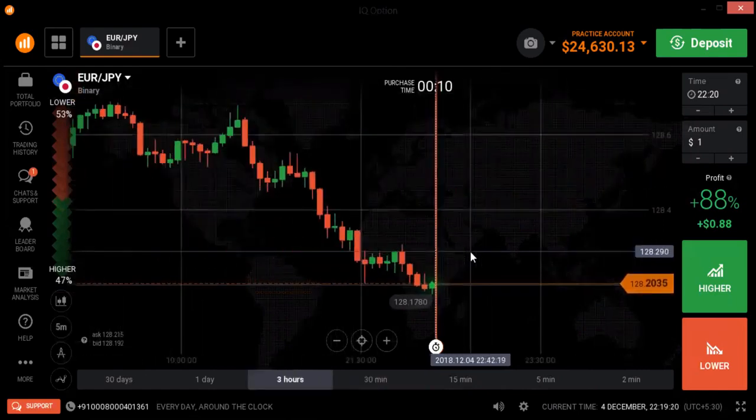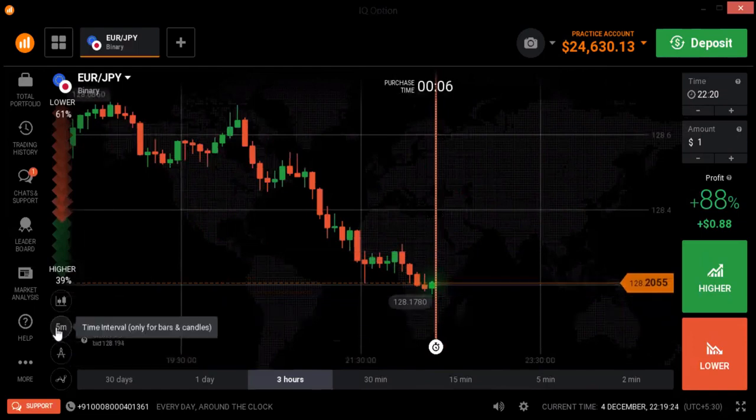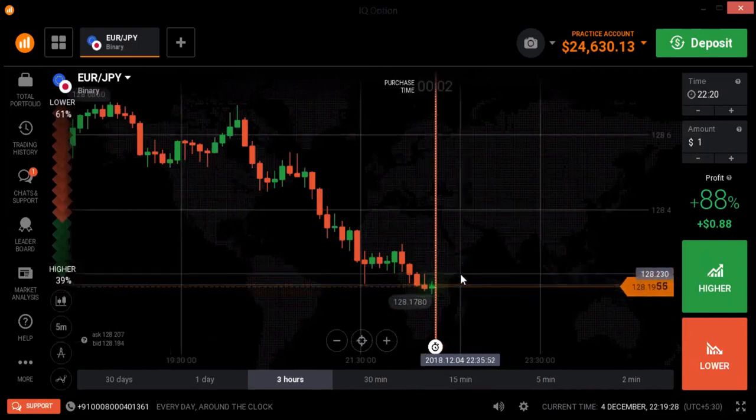Expiry time. Say this is the expiry time, the 5 minute chart. You are going to take a trade, just for example, take any trade at this time. What will be our expiry? Place it with a 5-minute expiry time.